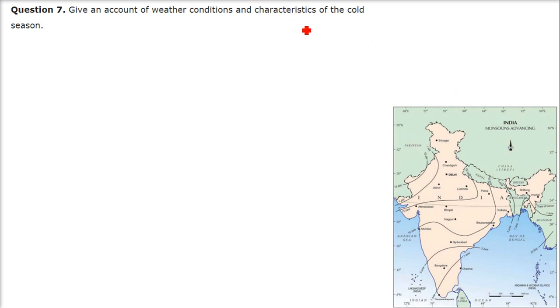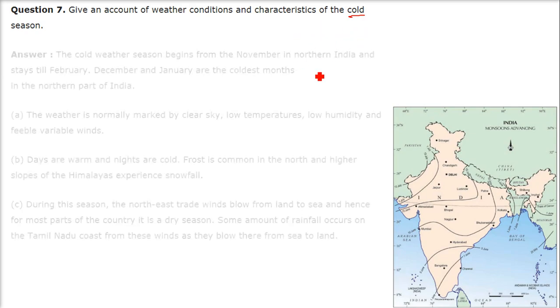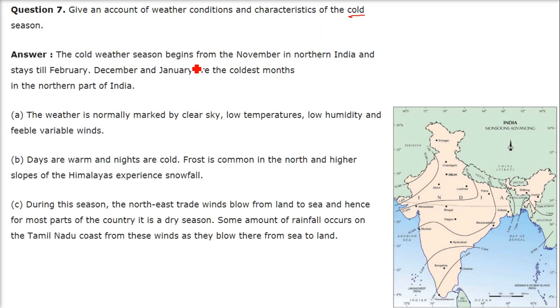Give an account of weather conditions and characteristics of the cold season. Now we are talking about Sheet Ritu, the cold season. So the cold weather season begins from November in northern India, and it stays till February. So December and January, these are the two months in between, which are the coldest months in the northern part of India. So if we talk about November, December, January, February, these two are the coldest ones.